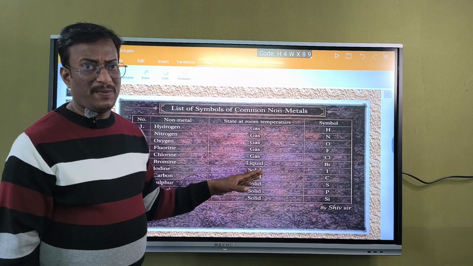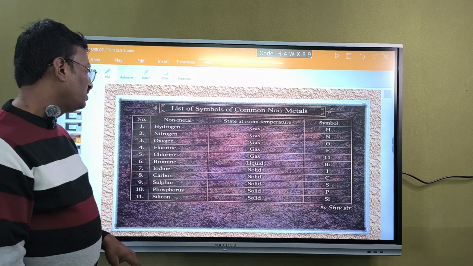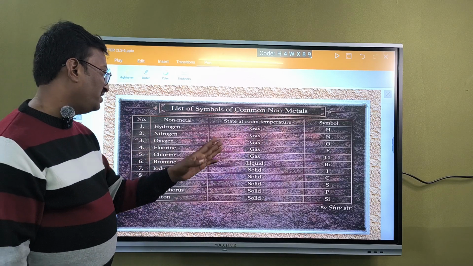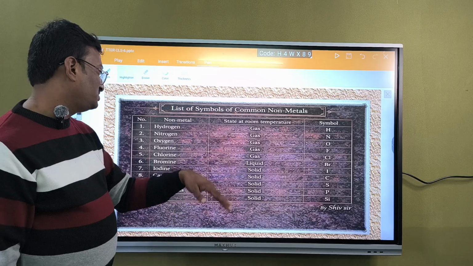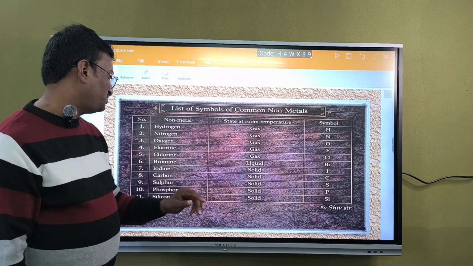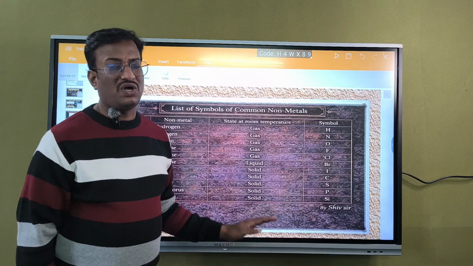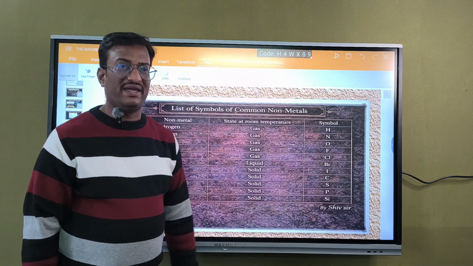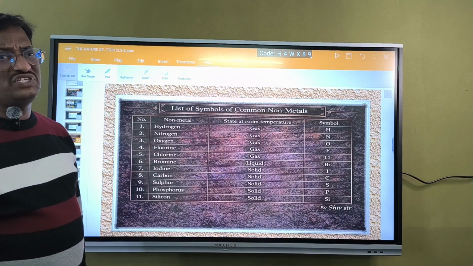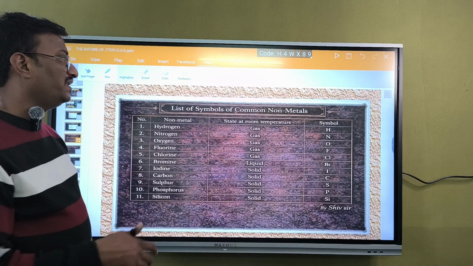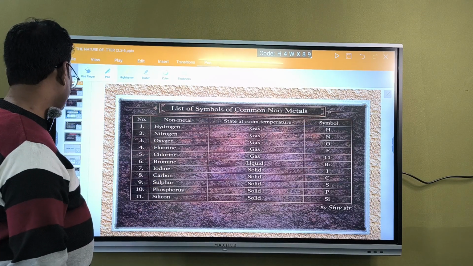Bromine is a liquid at room temperature, symbol Br. Iodine is a solid, I. Carbon is a solid, C. Sulfur is a solid, S. Phosphorus is a solid, P. And silicon is a solid, which is Si. So a few will be in liquid state, a few in solid state, and a few in gaseous state.